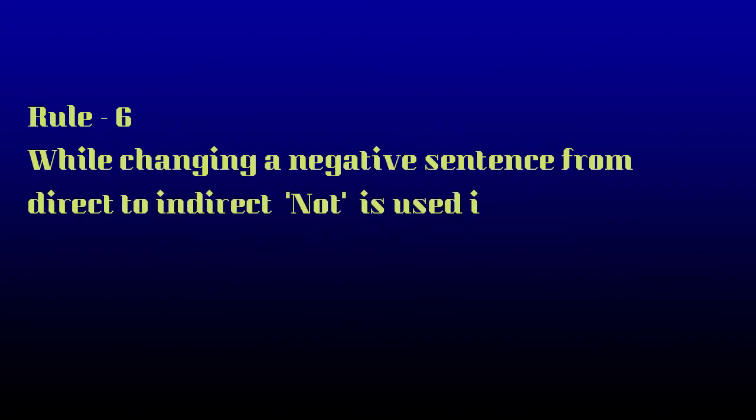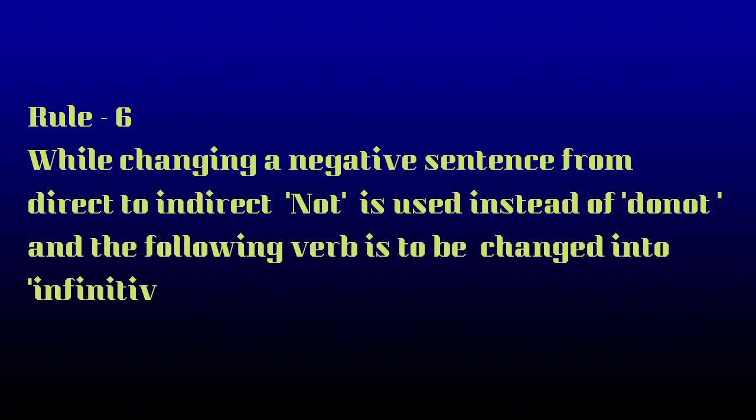Well, students, we have done imperative sentences in affirmation, in positive, right? In the next rule, we are going to see changing a negative sentence from direct to indirect speech. Here not is used instead of do not. Simple. Instead of writing do not, you use not. Let's see some examples, you will understand.